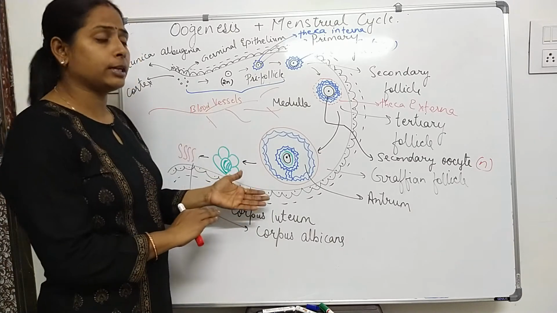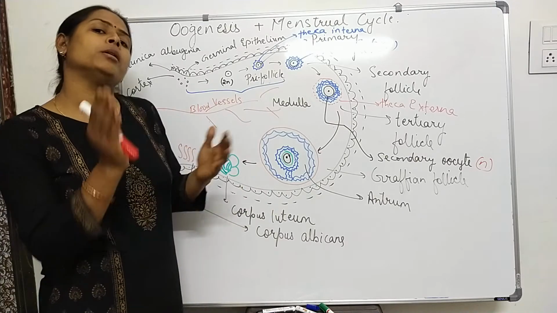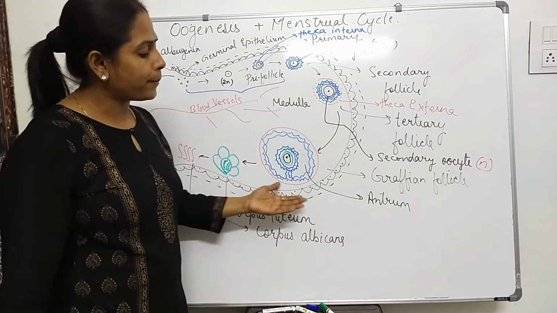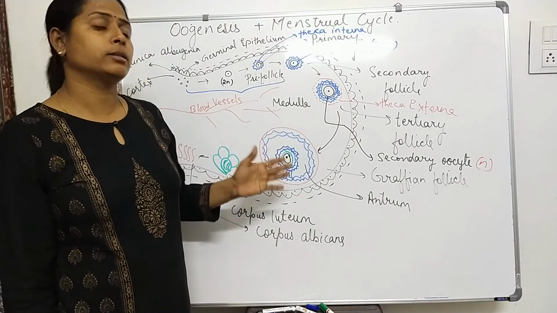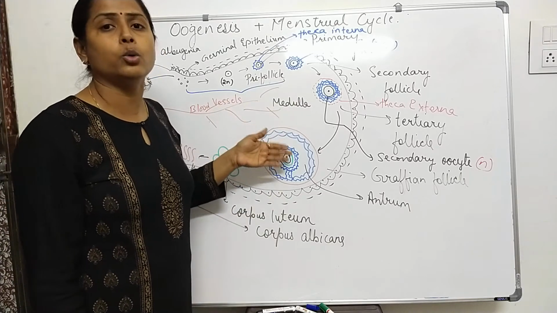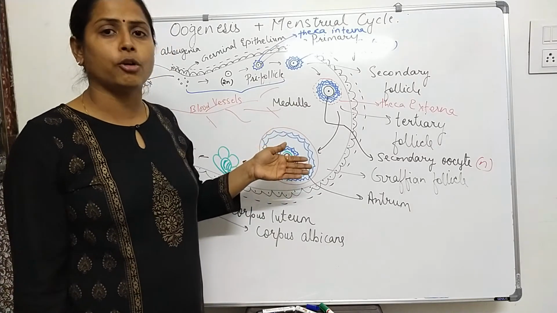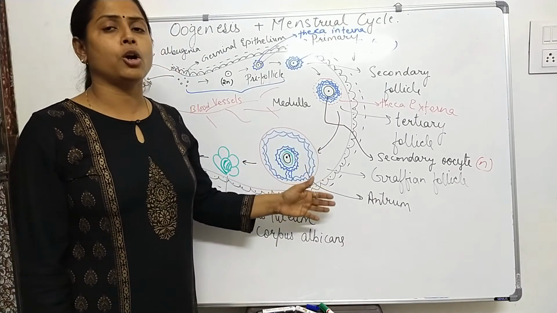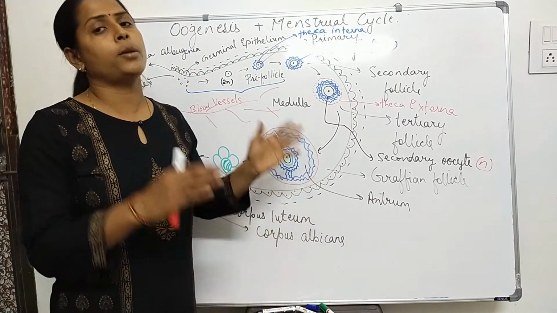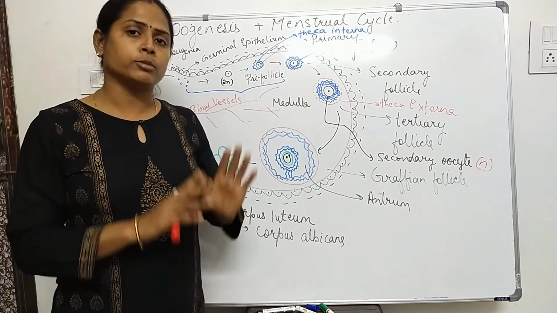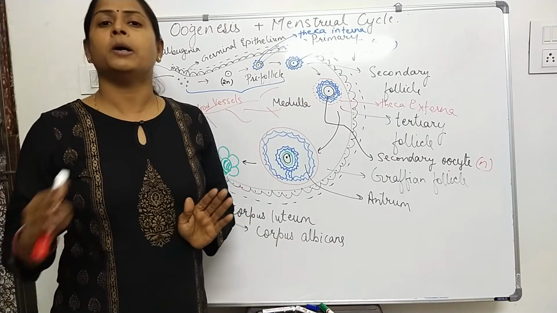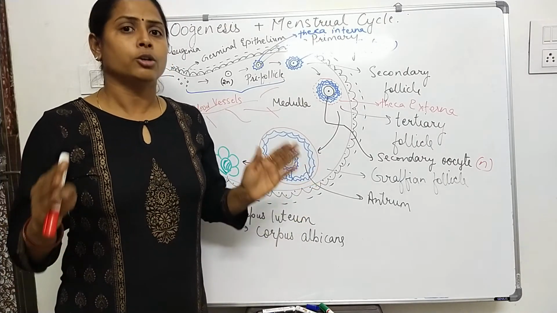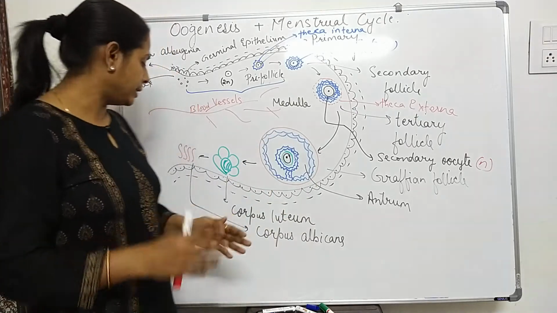But what if fertilization takes place, or you can say if sperm arrives? The secondary oocyte, which has undergone meiosis 2 cell division but is arrested at the stage of anaphase 2, due to the entry of sperm completes its meiosis 2 cell division and forms another tiny polar body and a functional ovum, which fuses with the sperm nucleus to form a diploid zygote to ensure the establishment of pregnancy.